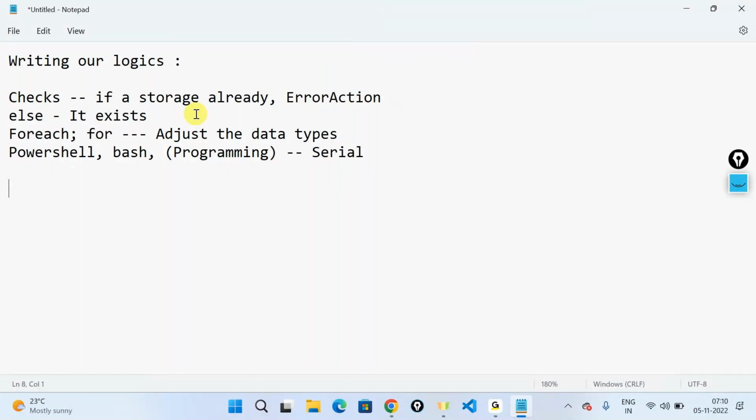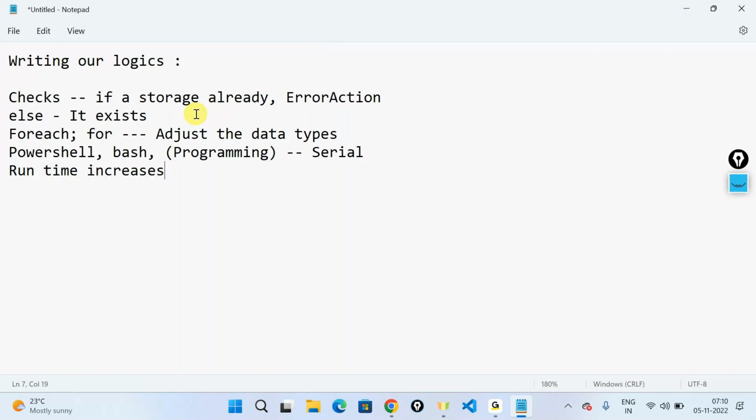Out of the box, if you just write a logic, it's first going to create the first resource group, then go to the storage account inside that particular resource group, then the container, then for the second team, then the third team, fourth team, and so on and so forth. What this does is, in the serial approach, the runtime of your script increases.